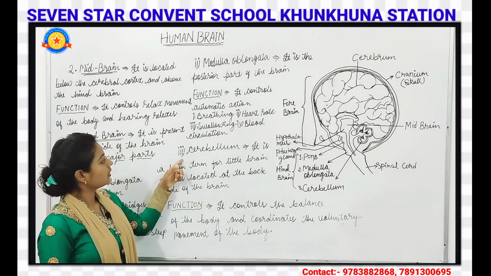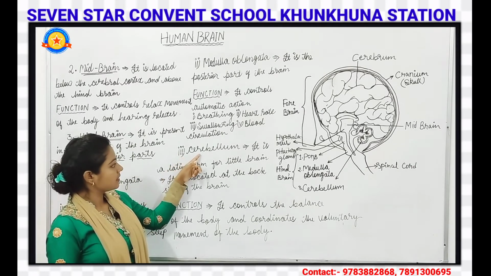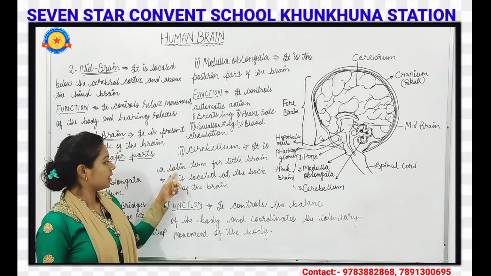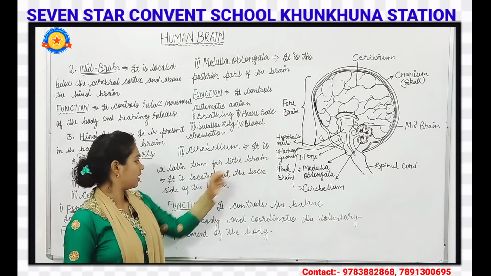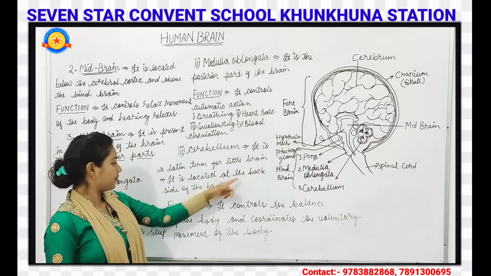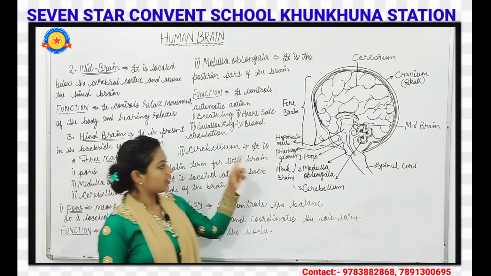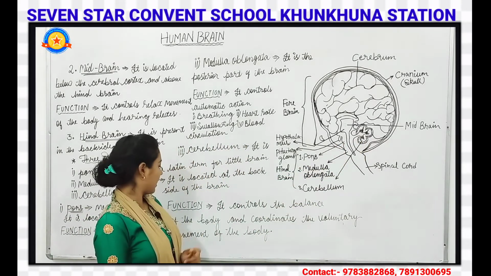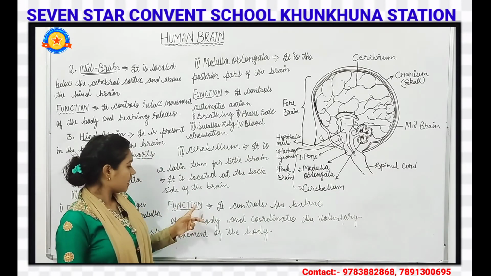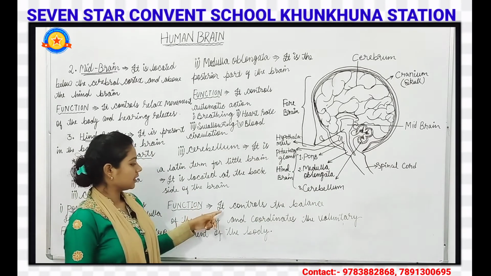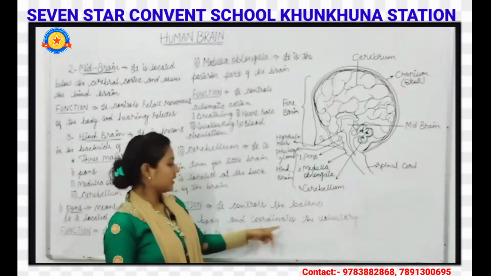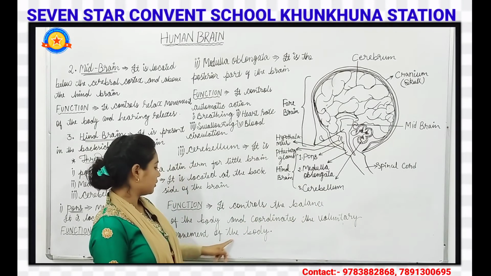Third, we have the cerebellum. This cerebellum is a Latin term for little brain. It is located at the back side of the head. If we talk about its function, it controls the balance of the body and coordinates the voluntary movement of the body.